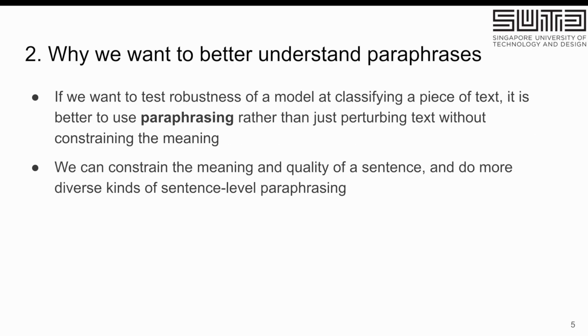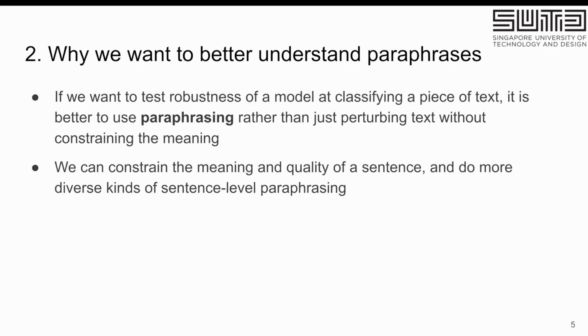So what we really want to do is, if we want to test the robustness of a model at classifying a piece of text, rather than just randomly perturbing the text, we want to paraphrase the text so that we can test, based on a sentence that has the same meaning to people, would the model be able to classify it the same way, rather than just a random perturbation of the text? Therefore, we want to constrain the meaning and the quality of paraphrases.